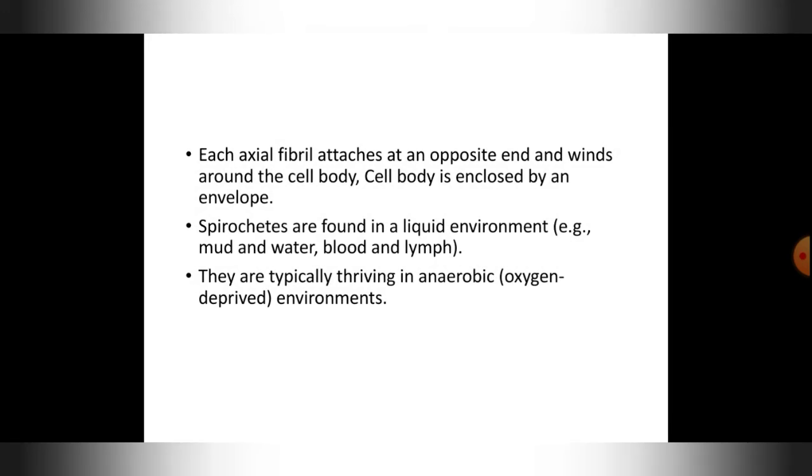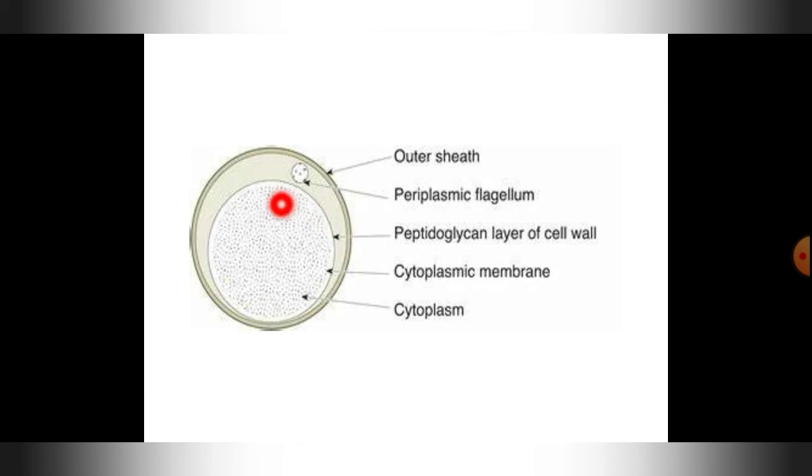Then each axial fibril attaches at an opposite end and winds around the cell body. The cell body is enclosed by an envelope. Here you can see the cell body. This is covered by an outer sheath in the same way.